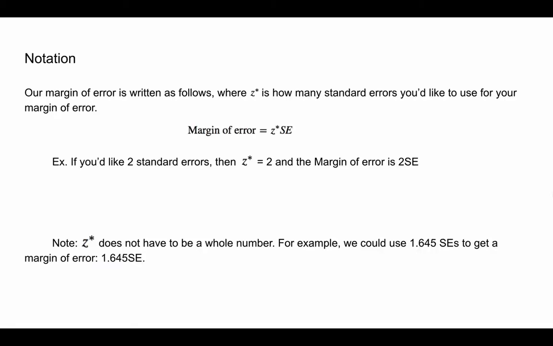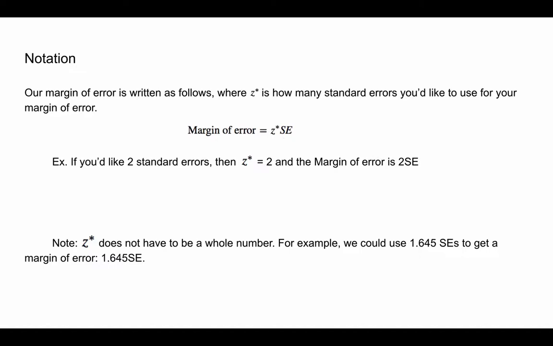Okay, a little bit about notation, and we're going to do an example where we use all of this 2 videos from now. So we write our margin of error as follows: Z star times standard error. In the examples we just did, we had our Z star was 1, 2, or 3. That's how many standard errors. And then if we multiply that by SE, we get some margin of error number.